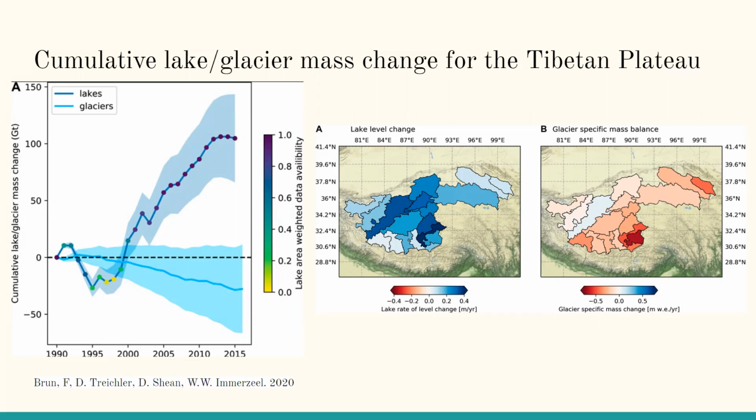The right graph showed the change of lake level and glacier mass. From the graphs, there does not seem to be a clear correlation between the change in lake level and glacier mass. Thus, researchers concluded that glacier mountain loss is not the primary cause of the rising of lake levels in the Tibetan Plateau. However, since this study is specific to one region, this may not be the case for other regions.